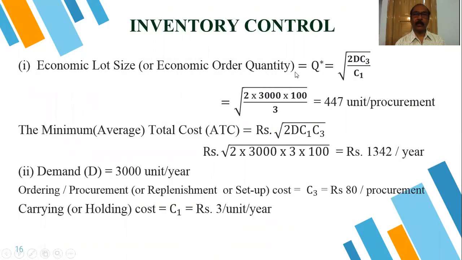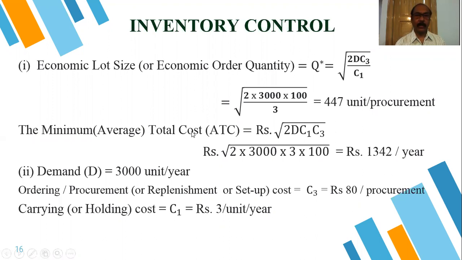Economic lot size or the economic order quantity Q star is equal to square root of twice D C3 by C1. 3000 is D, this is 100 and this is 3. By calculating we got 447 units per procurement. That means this is the number of items per procurement or per order. This is our economic order quantity per order; we are receiving this much quantity according to the order.